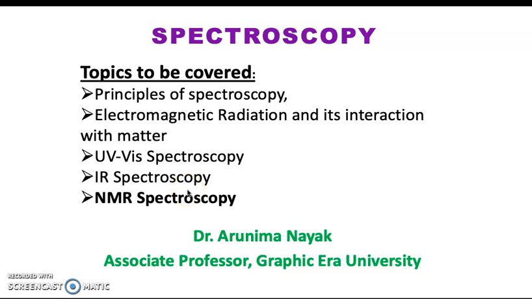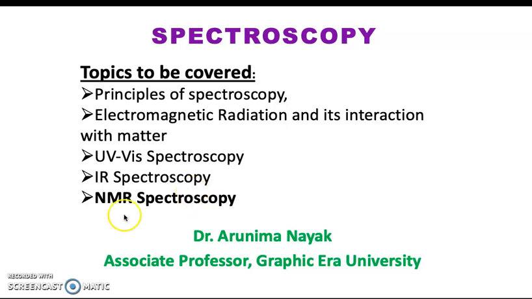And depending upon the type of vibration for a particular covalent bond, we find a signal in the spectrum, and every signal in the IR spectrum corresponds to a particular vibration of one particular covalent bond. Depending upon the position of the peaks in the IR spectrum, we are able to determine the different types of functional groups that are present in that organic compound.